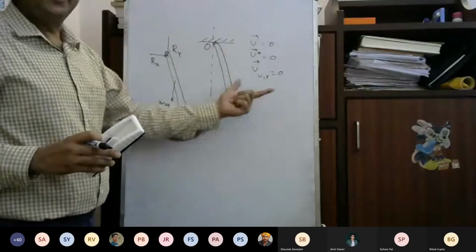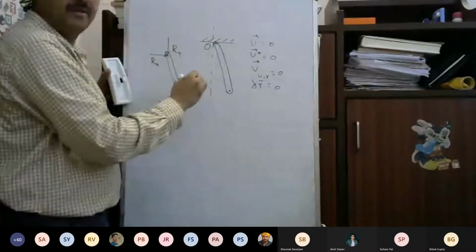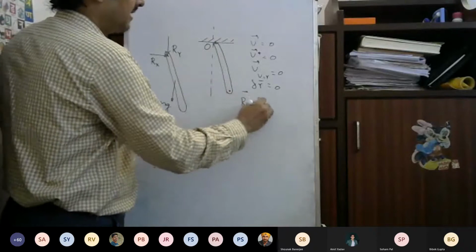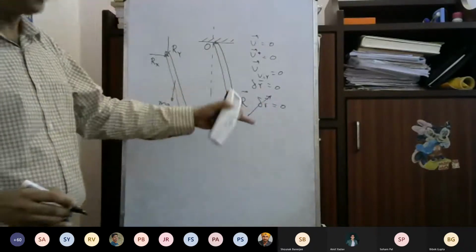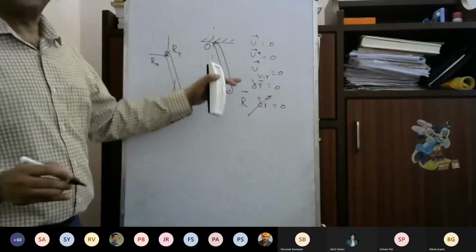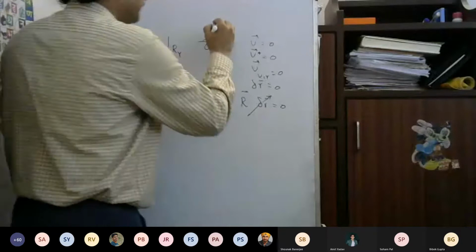Okay, so if this virtual velocity is 0, then delta R equals 0 at this point of application of this force. So you will see that R dot delta R equals 0, because delta R equals 0. The virtual displacement is 0. So in this case also this is satisfied. But now you see, why virtual, why not the real velocity?